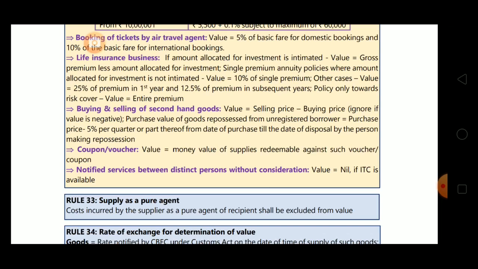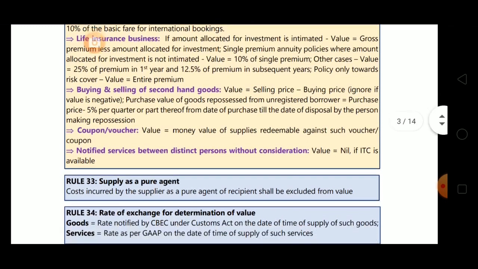Now the purchase value of goods repossessed from an unregistered borrower: if the goods are repossessed from an unregistered borrower, then the purchase value of goods will be purchase price minus 5% per quarter or part thereof from the date of purchase till the date of disposal by the person making repossession. So this will be the purchase value of goods repossessed from an unregistered borrower.